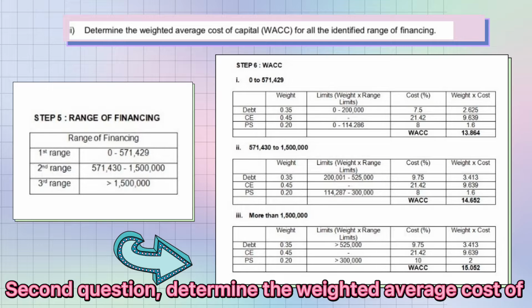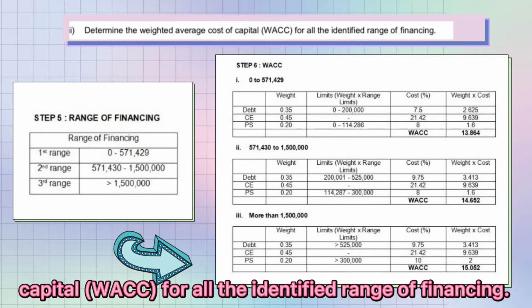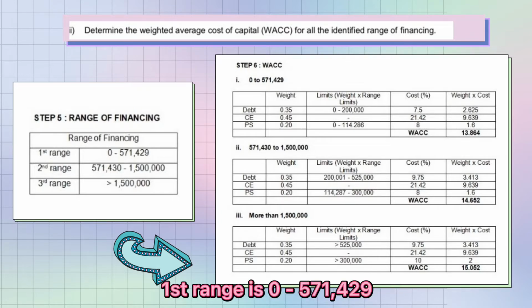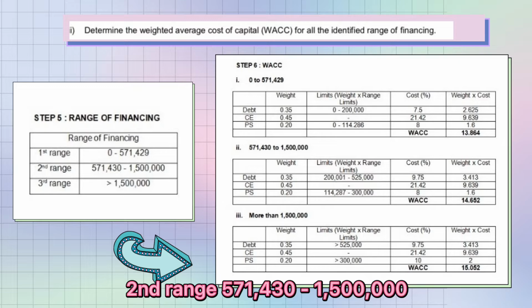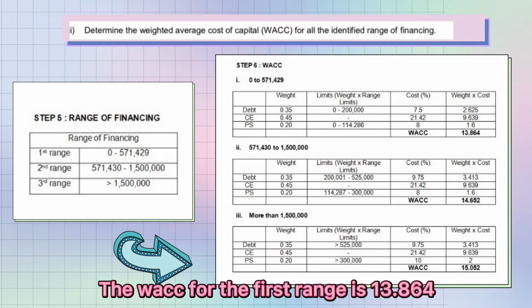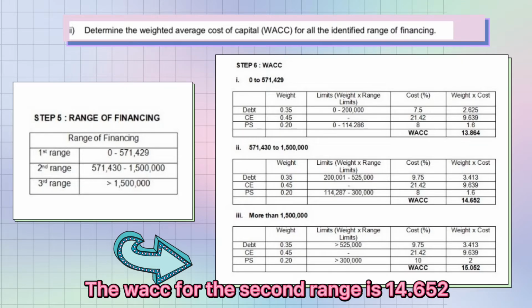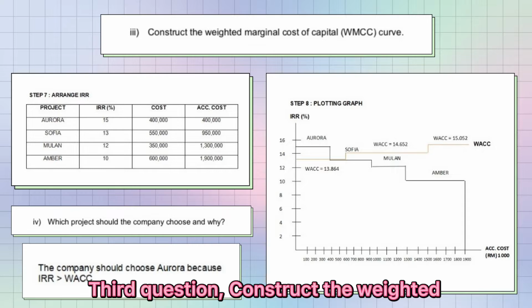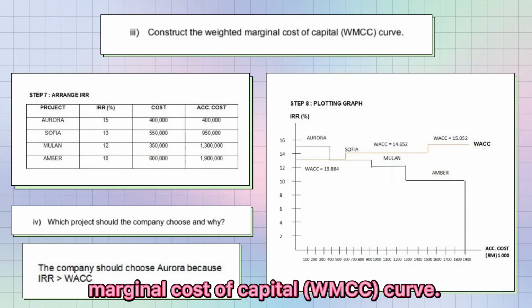Second question, determine the weighted average cost of capital, WACC, for all the identified ranges of financing. There are 3 ranges of financing. First range 0 until 571,429, second range 571,430 until 1.5 million, and the third range is more than 1.5 million. The WACC for the first range is 13.864. The second range, the WACC is 14.652, and the WACC for the third range is 15.052.